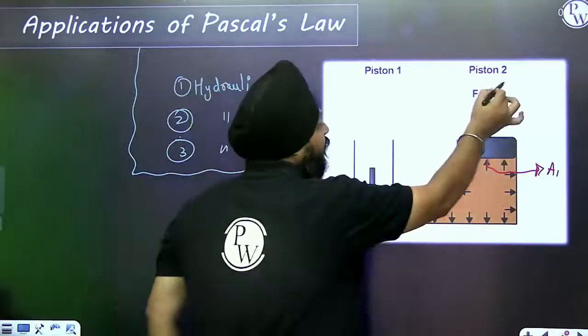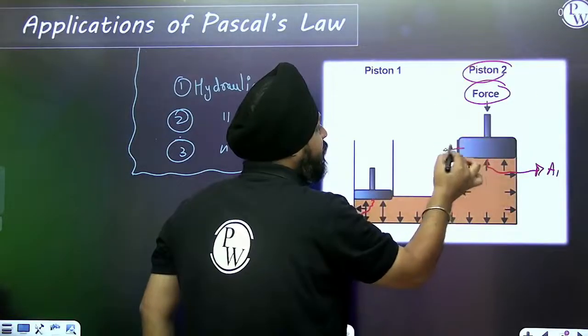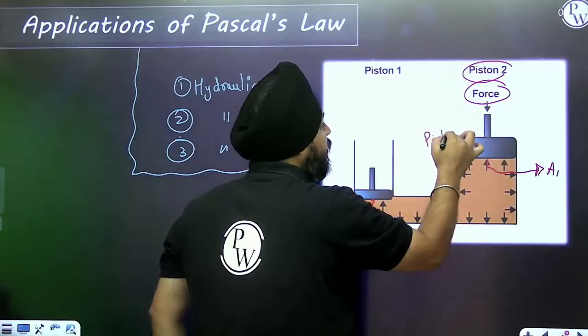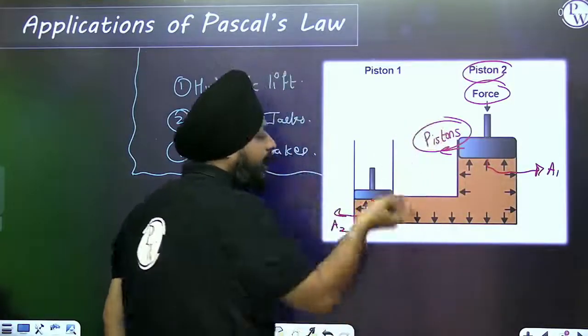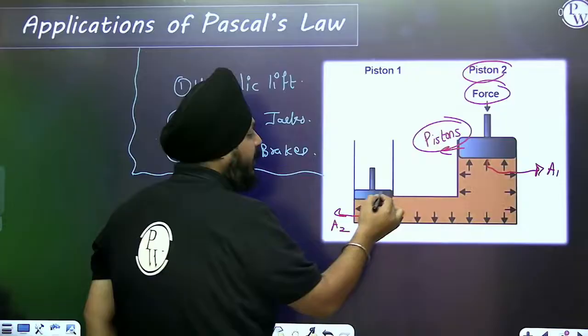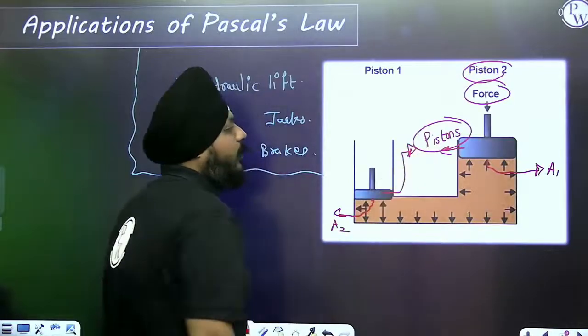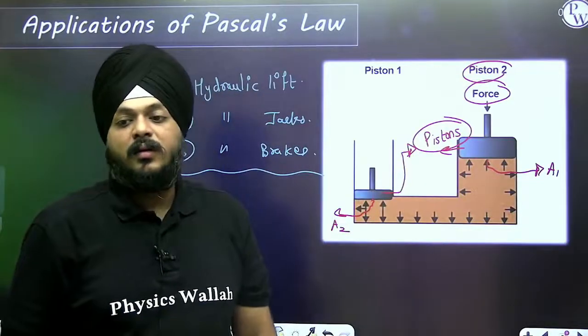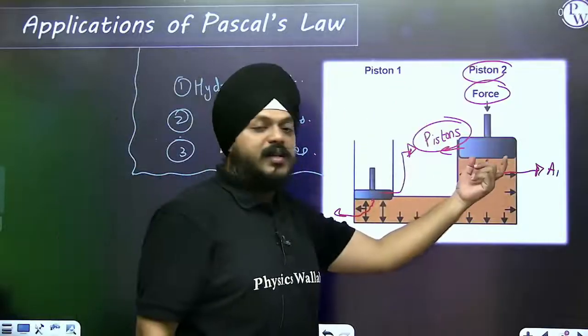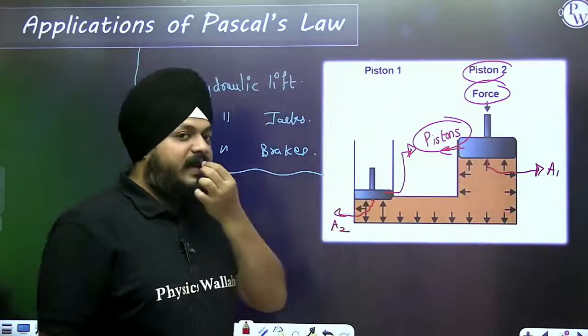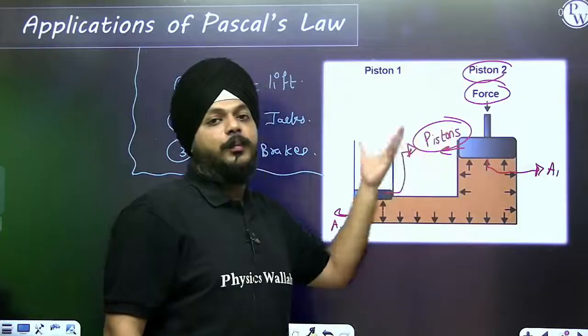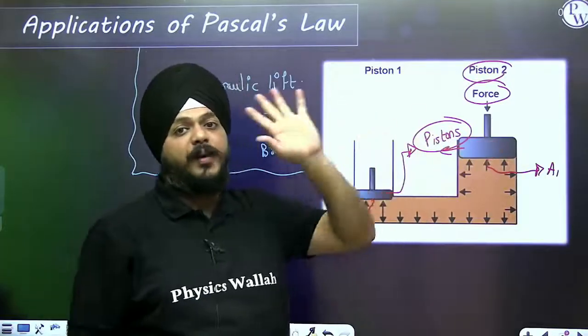So whatever amount of force is applied, see, these are pistons, right? Pistons have the capability to move up and down. This is also a piston. This is cross-sectional area A1, this is cross-sectional area A2. Pressures on both sides are going to be equal according to Pascal's law.